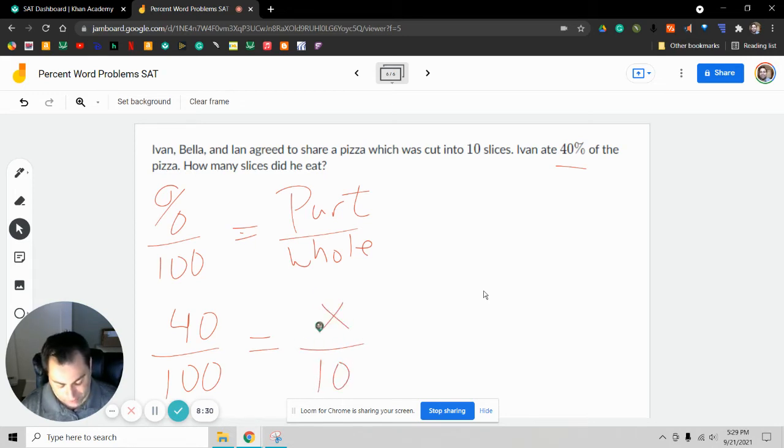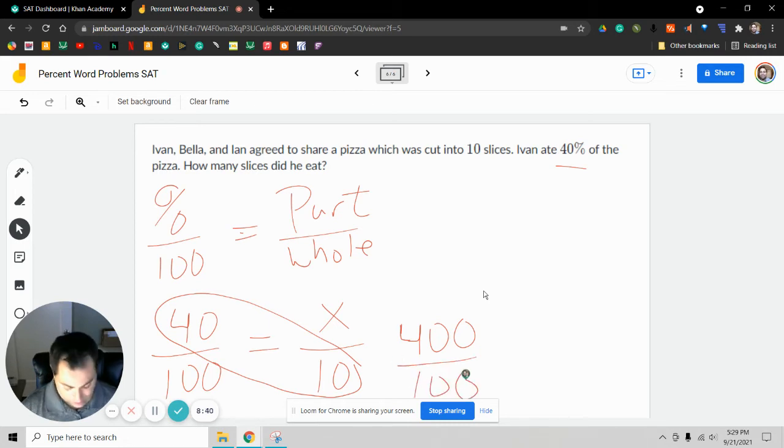We need to figure out how many Ivan ate. We're going to cross multiply here. 40 times 10 is 400. And then we're going to divide by 100. And we get 4 slices.